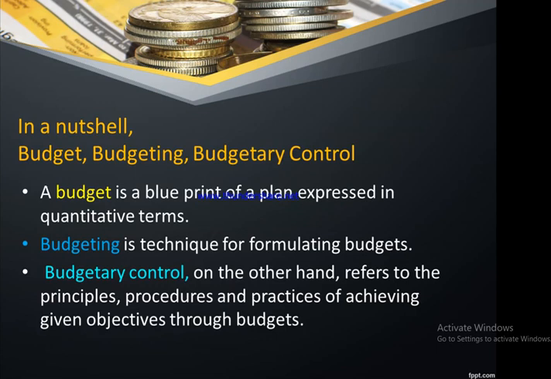So in a nutshell, if you look into the three terms, budget, budgeting and budgetary control: a budget is a blueprint of a plan expressed in quantitative terms, whereas budgeting is a technique for formulating the budget, whereas budgetary control refers to the principles, procedures and practices of achieving the given objectives through budget. So in this way, the budget, budgeting and budgetary control are all interrelated.